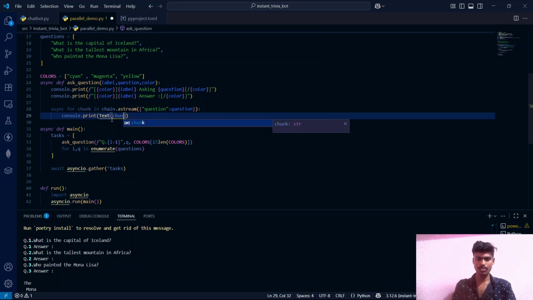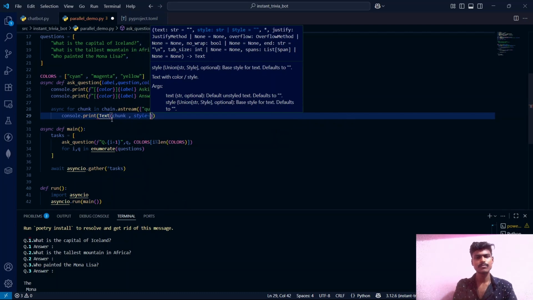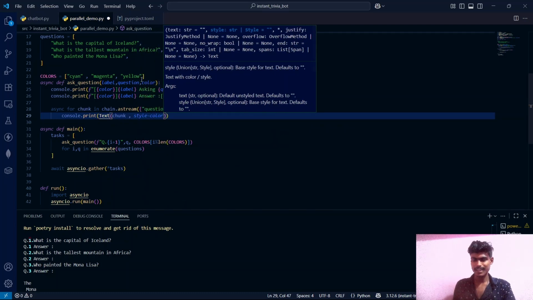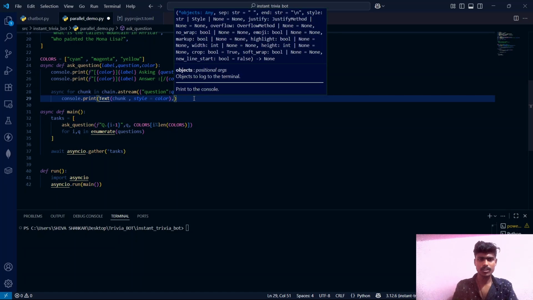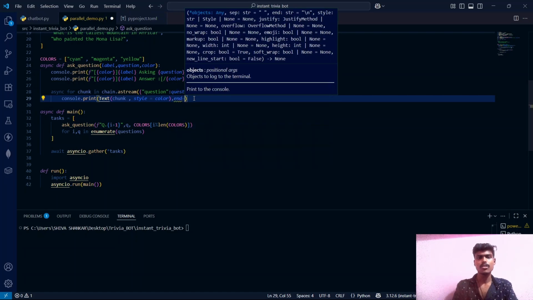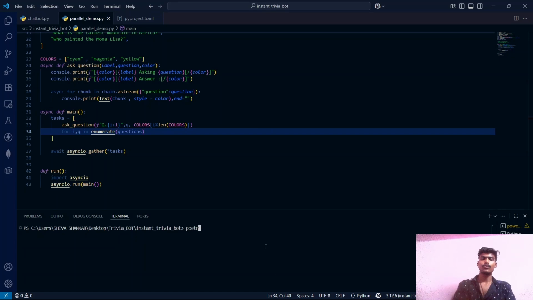So here we are passing the chunk. It will have a style. Let's give it the color, whatever color is passed here, that color will be given here, so that the answer will also be in the same color. And we will also specify each chunk should end with an empty string. Let's save it. Poetry run parallel.